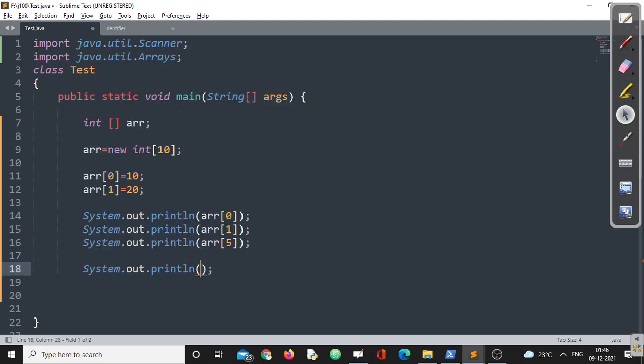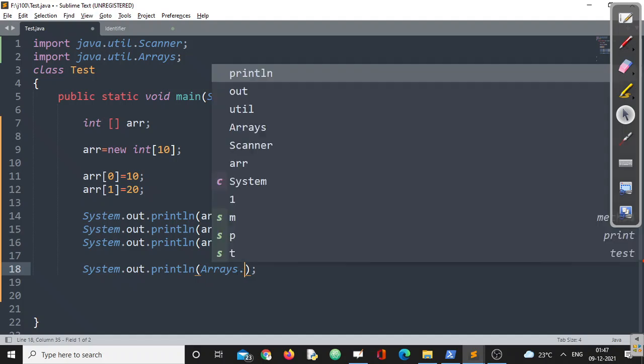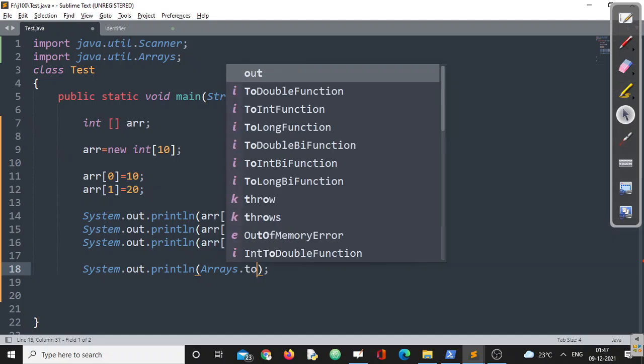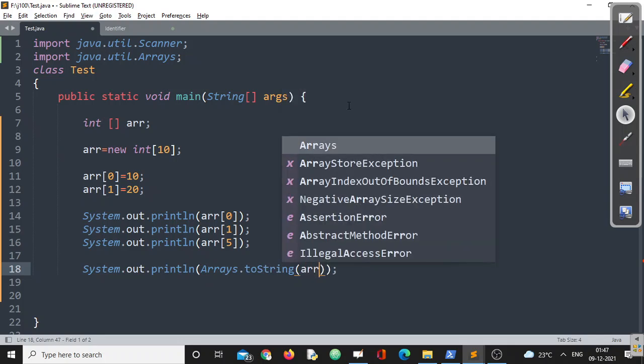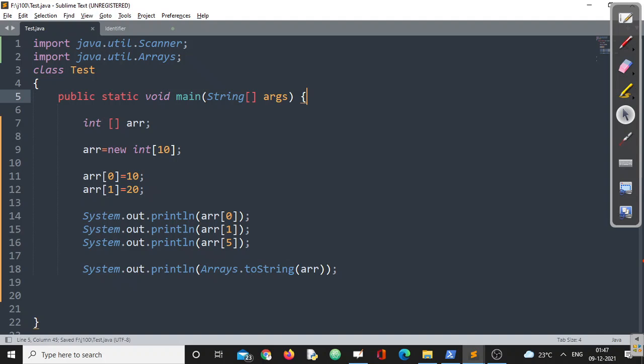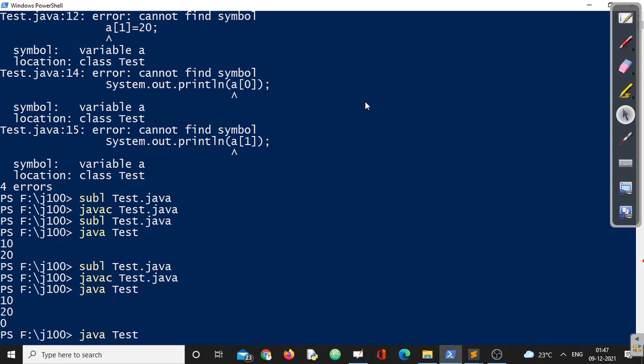Let us display the entire one. There is a class called Arrays. Using this particular statement, we can display the entire array at one go. The entire array at one go. ToString, followed by, what is the name of the array? ARR. Let's see what is going to happen.